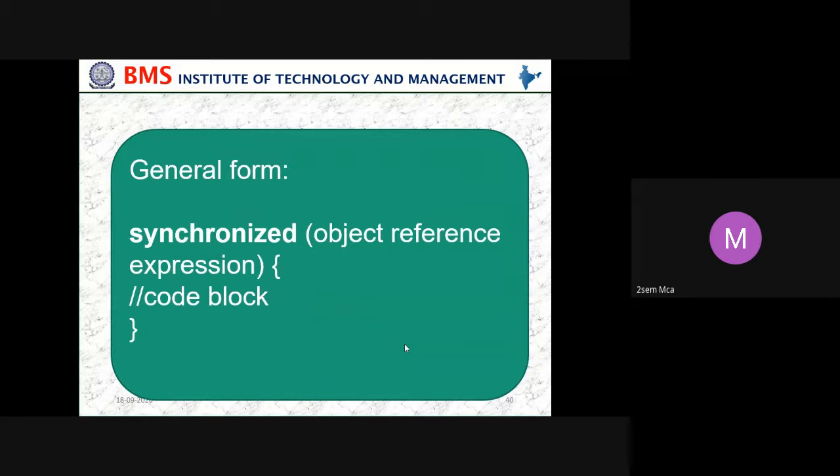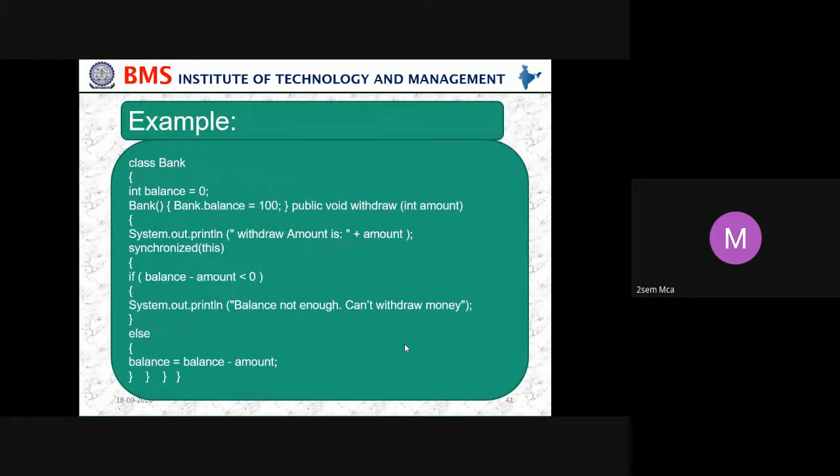So the general form is synchronized, object reference, then expression. For example, a class with the name Bank, and what is the balance? Initially we have made it 0. Then we call that Bank again, so when we call that name, that is what is called a constructor. And we are setting the balance as 100. Then we are calling a method called withdraw. In that we have an argument called amount, because we want to withdraw some amount.